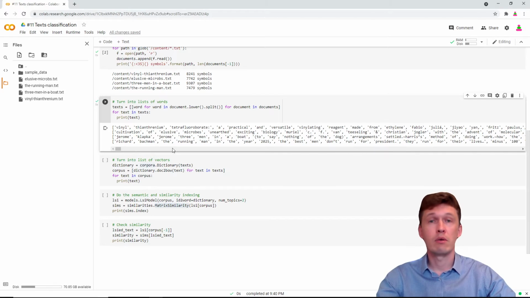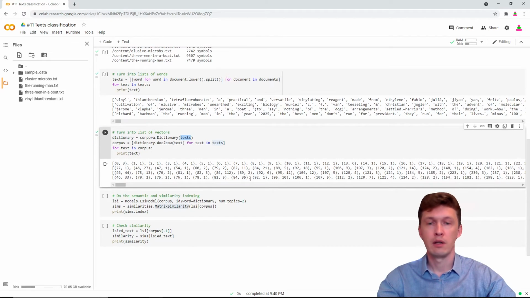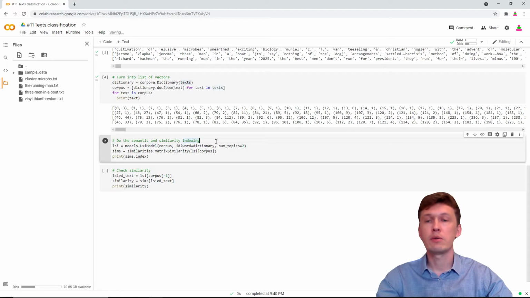It understands only numbers, so we have to turn this list of words into a list of numeric vectors. We use corpora dictionary to derive all the distinct words, make them a dictionary and create 2D vectors out of them. Don't understand anything. And finally we come to the meat and potatoes.